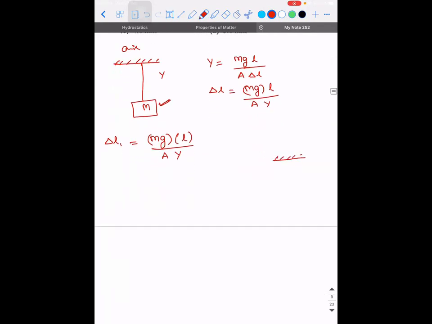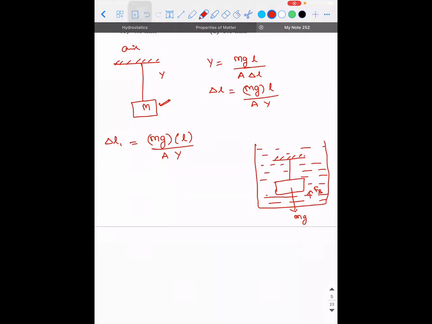Whereas when the same system is immersed into a liquid, what will happen to it? Mg will be downwards and buoyant force will be upwards.